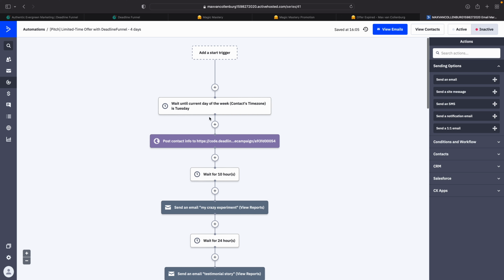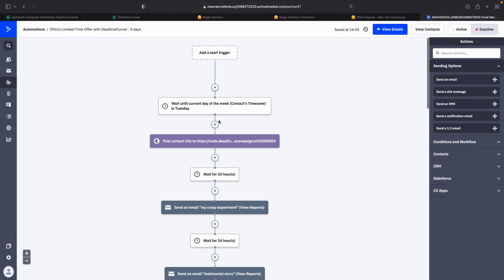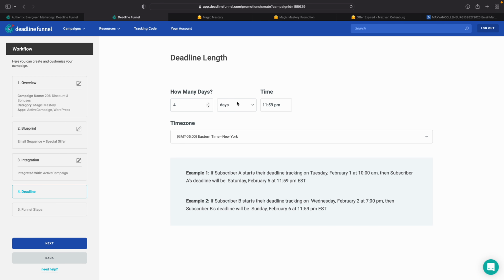So I know that as soon as they're going to get into the webhook, it is in the middle of the night. It is midnight. So I do not want to do this. What I want to do instead is I want to say here, I want my deadline to be 96 hours. So that's basically 4 days. So just think well about that, what you want to do.